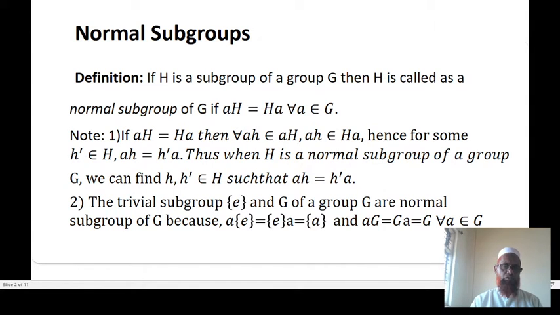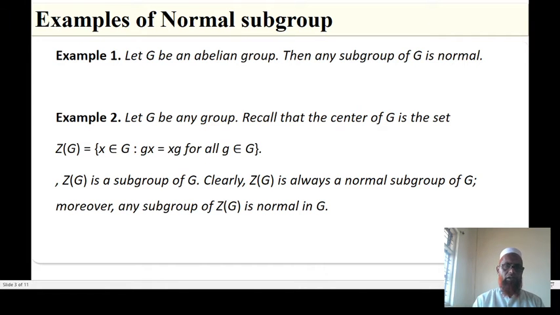The trivial subgroups, the singleton {e} and G of a group G, are normal subgroups of G because a into {e} is {e} into a equal to a, and aG equals Ga equals G for all a belongs to G. So, some examples of normal subgroups.